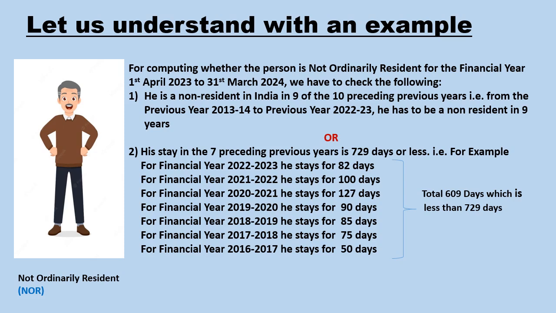He has to be a non-resident in 9 years, or his stay in the 7 preceding previous years is 729 days or less. That is, for example, from the financial year 2022-23 to financial year 2016-2017, that is the preceding 7 years, he was in India, let's say, for only 609 days, which is less than 729 days.